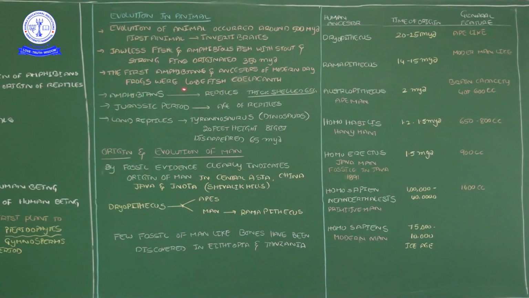Okay, so up to this we discussed the evolution of animals. Then now we are entering the topic of human evolution. See now, the origin or evolution of man. That means what are the primitive steps of the origin of a human being.